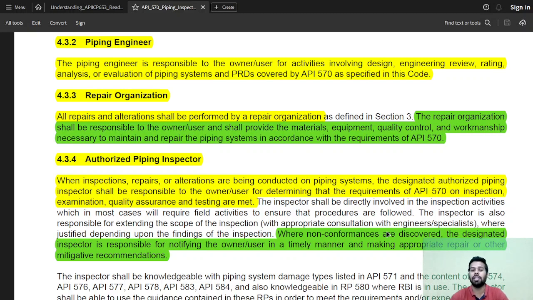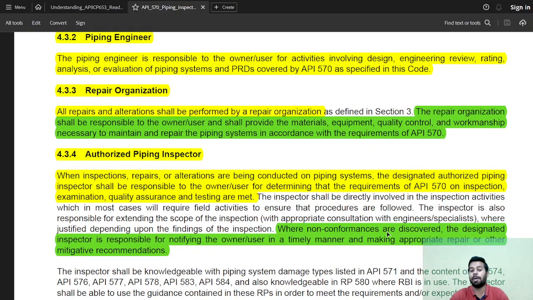Next is repair organization. We have also seen what a repair organization is in the definitions. So all repair and alteration shall be performed by a repair organization as defined in section 3. The repair organization shall be responsible to the owner user and shall provide the material, equipment, quality control and workmanship necessary to maintain and repair the piping system in accordance with the requirements of API 570.